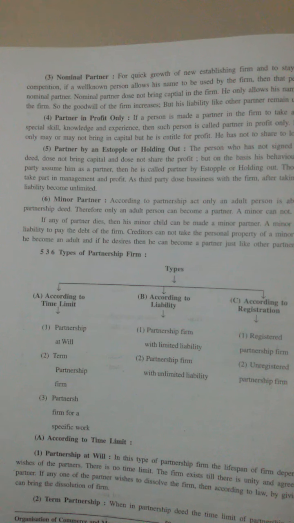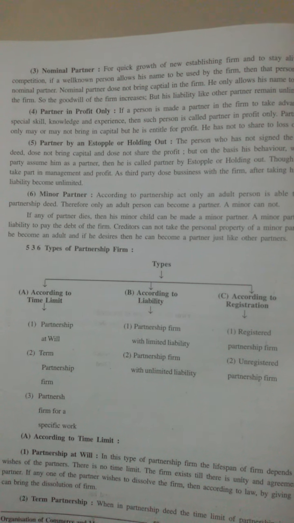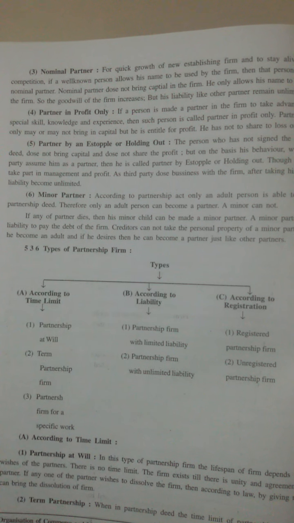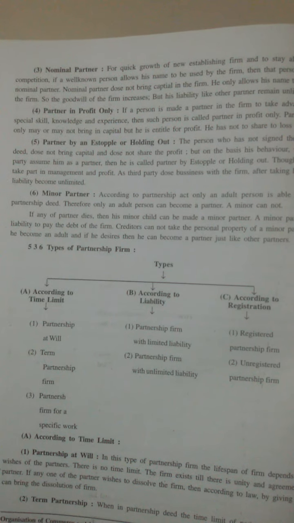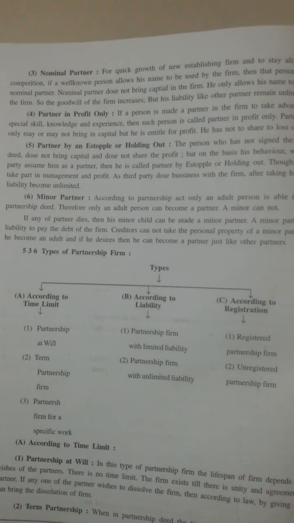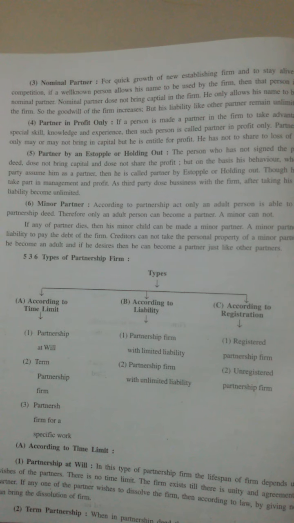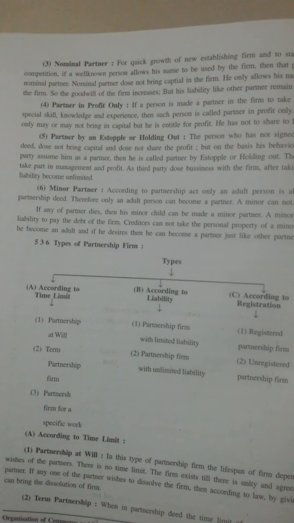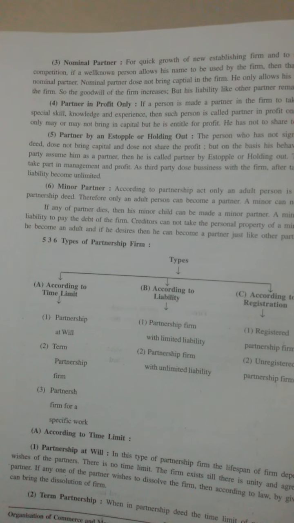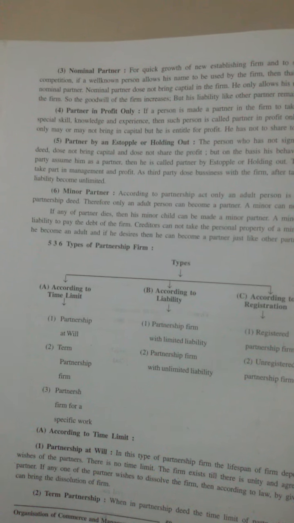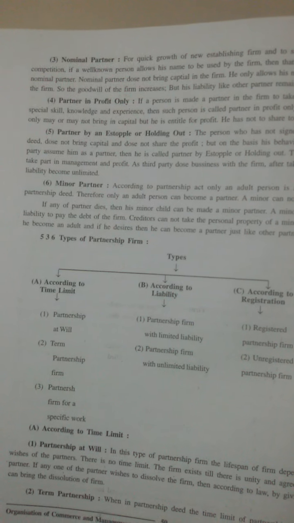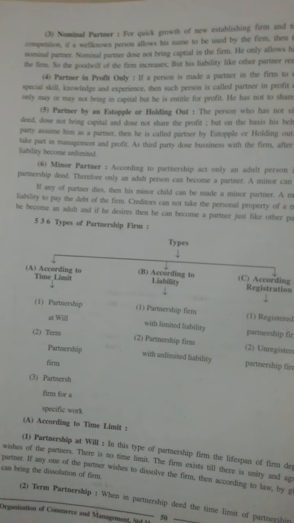Then the third is the nominal partner. Nominal partner means the person who allows his name to be used by the firm. That person is known as the nominal partner. He or she is just a partner who allows his name to be used by the firm. That is known as a nominal partner.